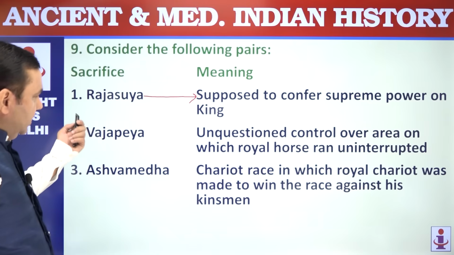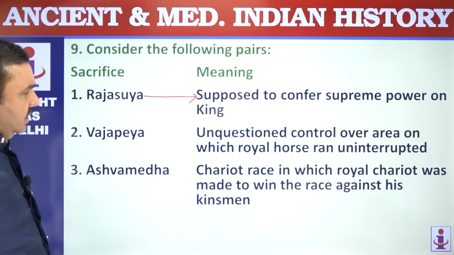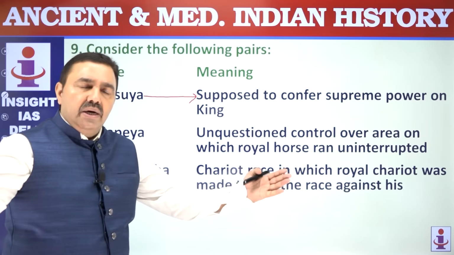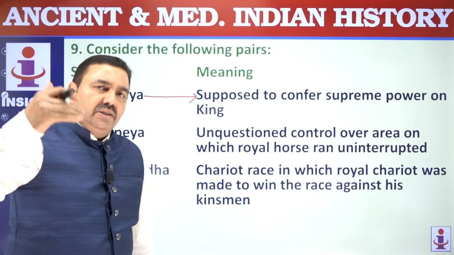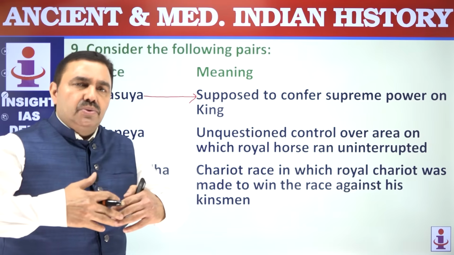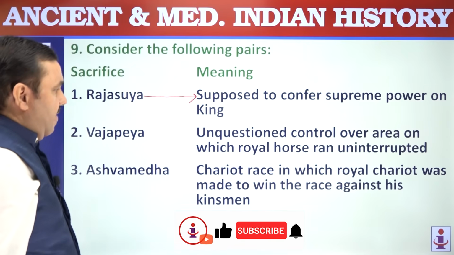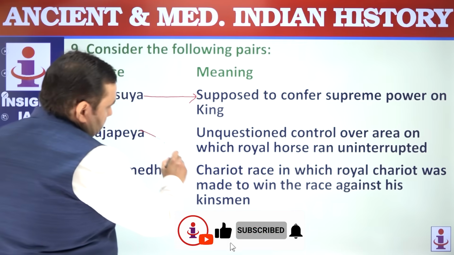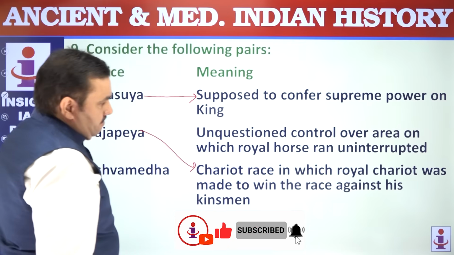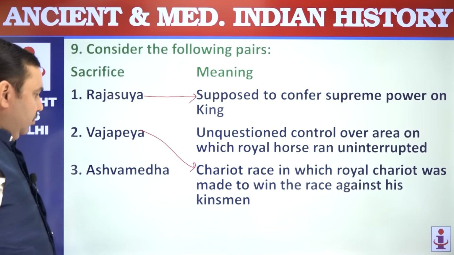Vajpeya. Vaja means strength, peya means drink. So this was a sacrifice involving a drink of strength. Chariot race was an integral part. The king was supposed to get greater authority, greater power through this. Chariot race was an important element, and the king was to become more powerful.